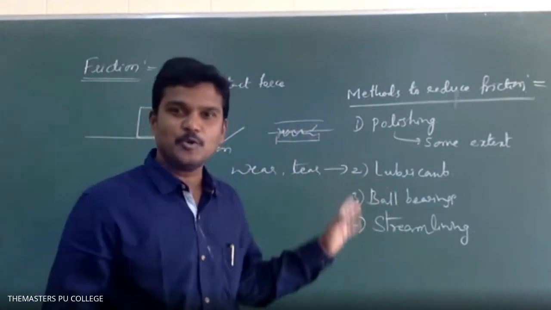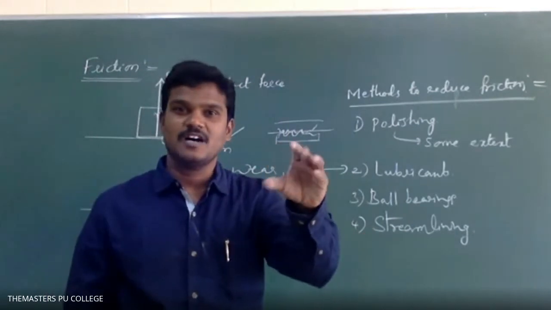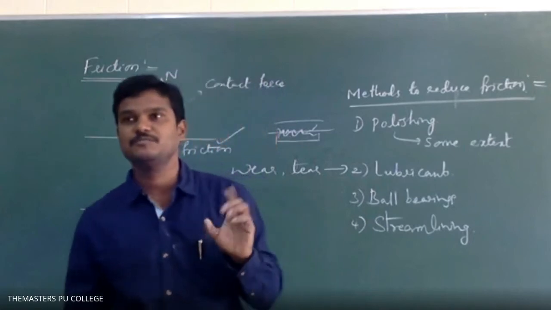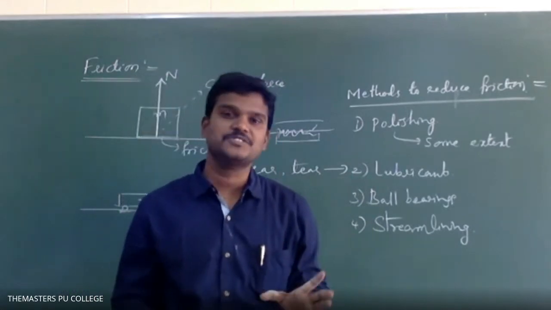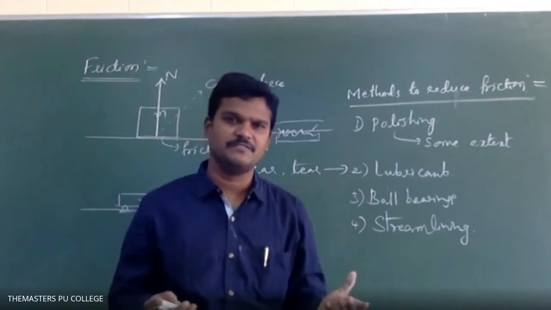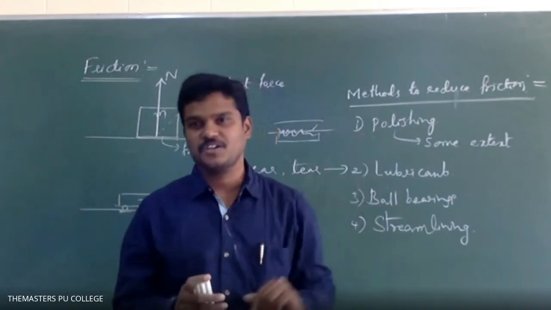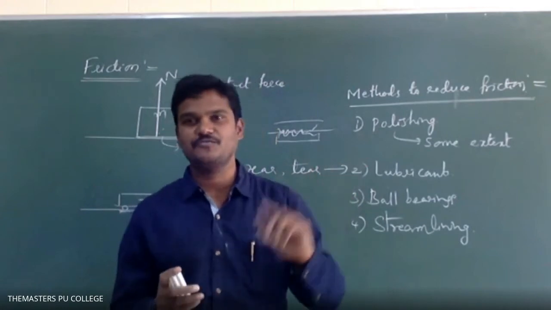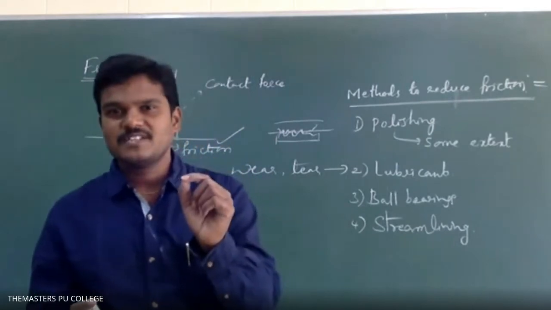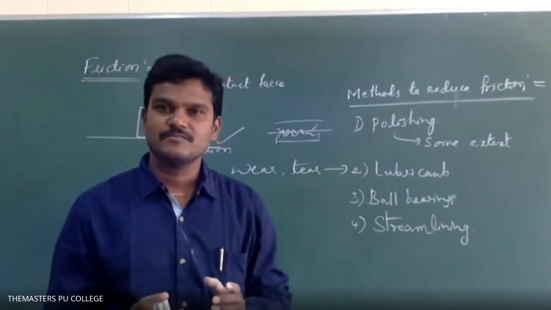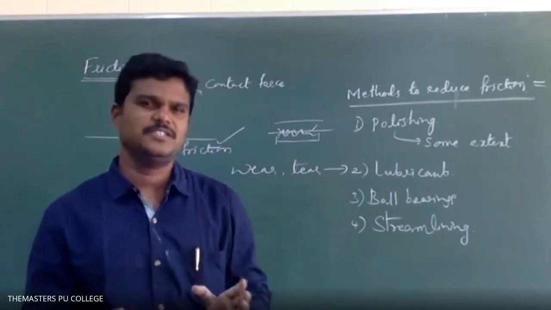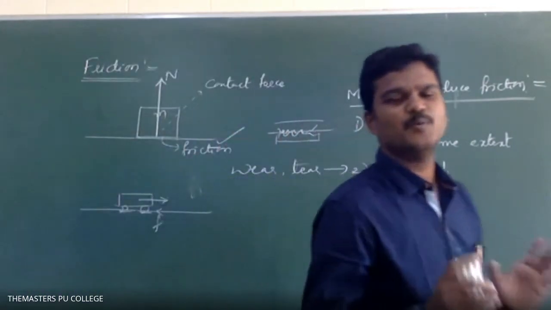So aeroplanes and automobiles have some special construction to reduce the friction due to air. There is aerodynamic lift, dynamic lift, which will come in other chapters. We will see it in mechanical properties of fluids and other topics. See, these are the basic ideas about friction.